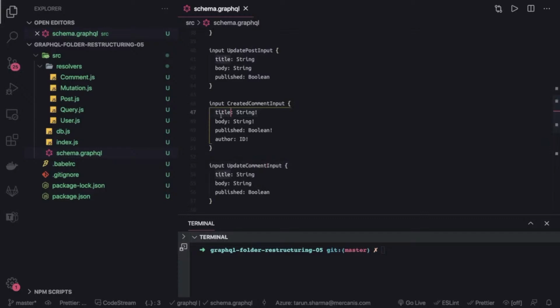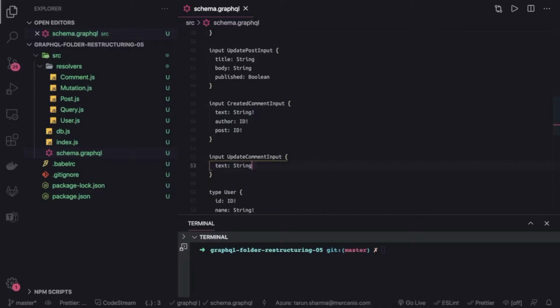All these properties will be required because you are writing a comment, and there will be author as an ID and post, the post on which you are adding the comment. We have two things, post ID and author ID. This is the comment, and when you want to update it, we don't want to change the author and the post for the comment. Only the text is something you can change. So these are required, this is optional.